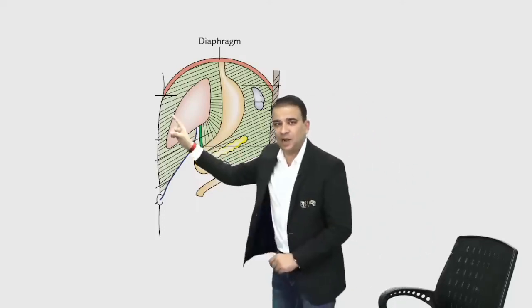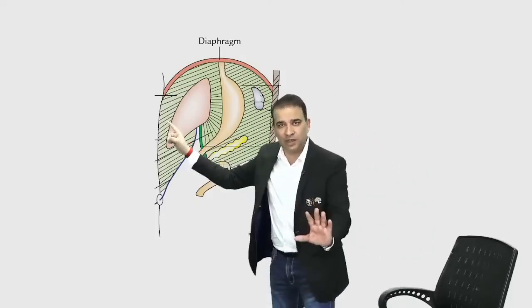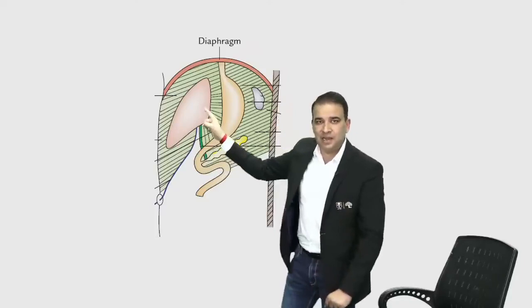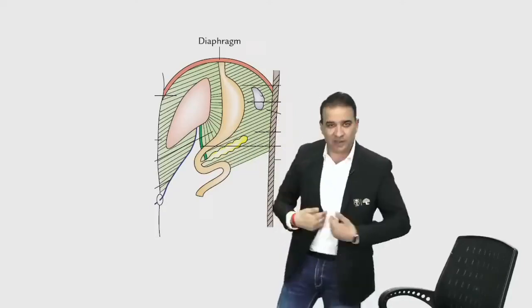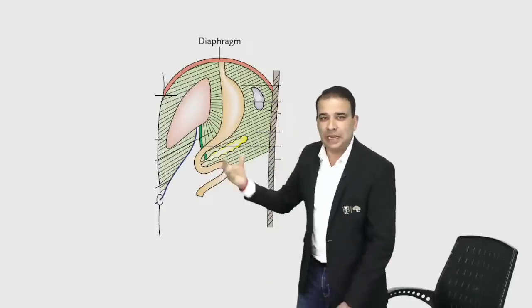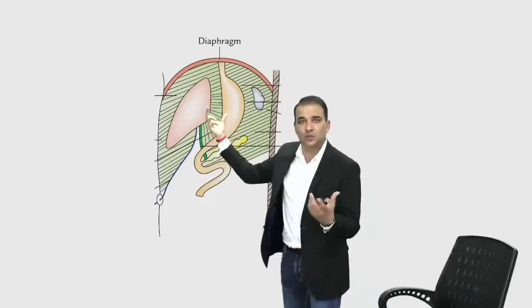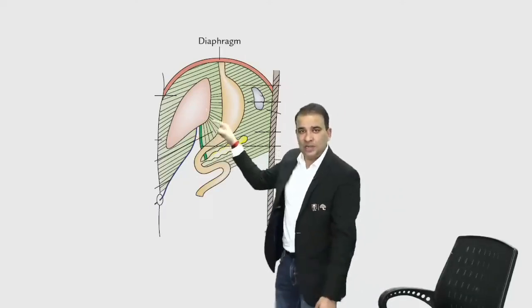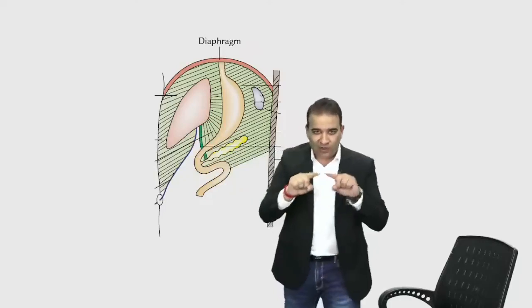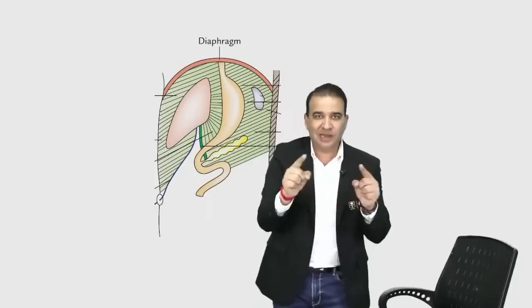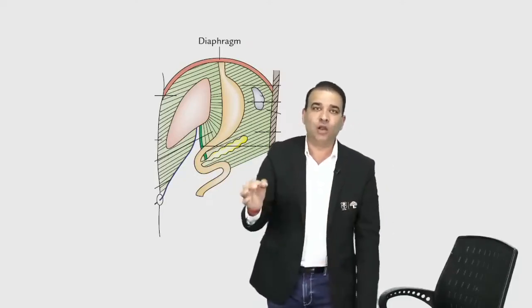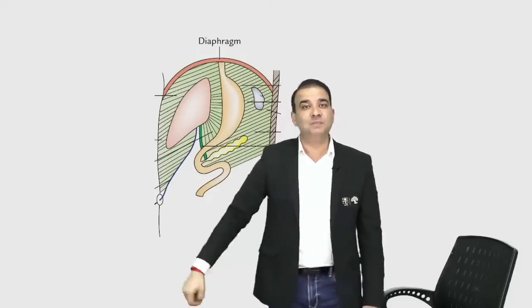So that means this part of the ventral mesogastrium will give rise to the falciform ligament. What is connecting the liver to the stomach? Lesser omentum. That means this part of the ventral mesogastrium will give rise to the lesser omentum. And then obviously it is surrounding the liver also. So whatever ligaments we have of the liver, coronary ligaments, triangular ligaments, they're all also derivatives of the ventral mesogastrium.